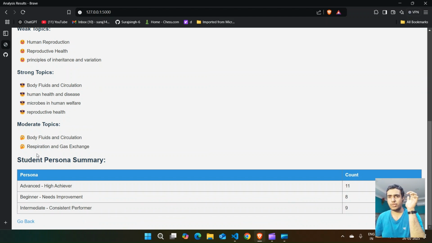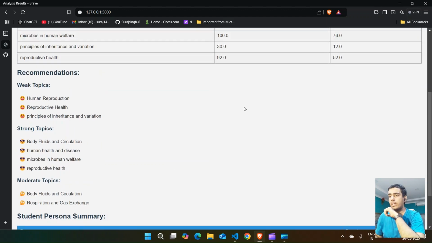Then I have divided the students into personas. I have taken multiple student data, so there are multiple student personas. If I take one student, it will show whether that student is advanced, beginner, or intermediate. So this was the front end and back end based version. Now let us look at the pure Python based one.